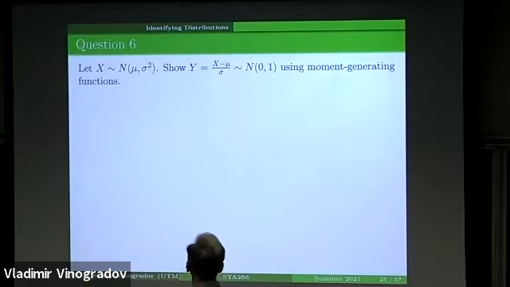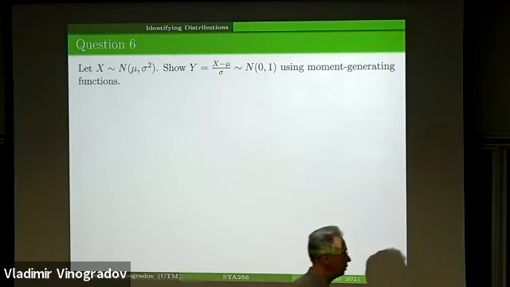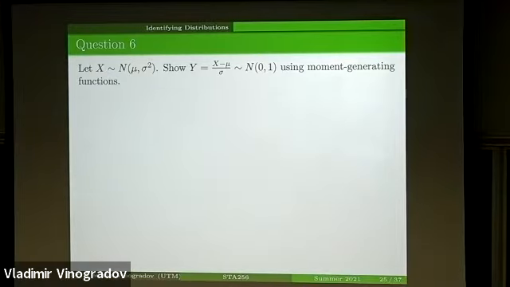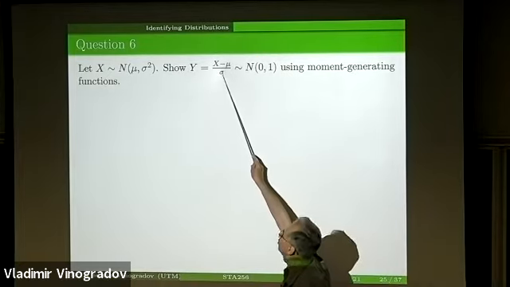Now we have a general normal variable with moment generating function equal to the exponent of mu t plus sigma squared times t squared over 2. And we now want to find the moment generating function of the standardized variable Y, (X minus mu) over sigma.